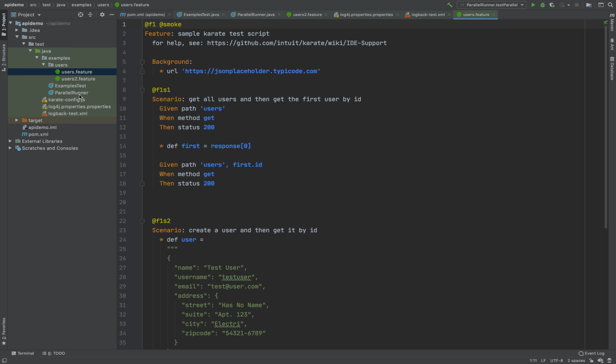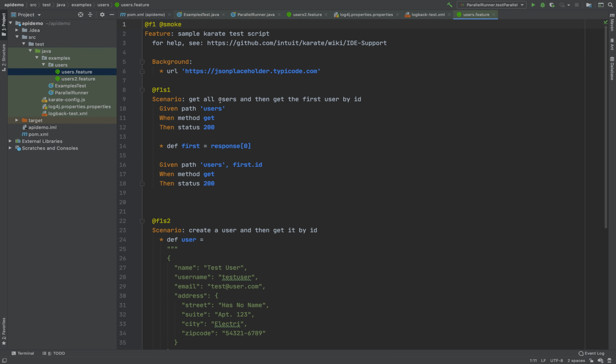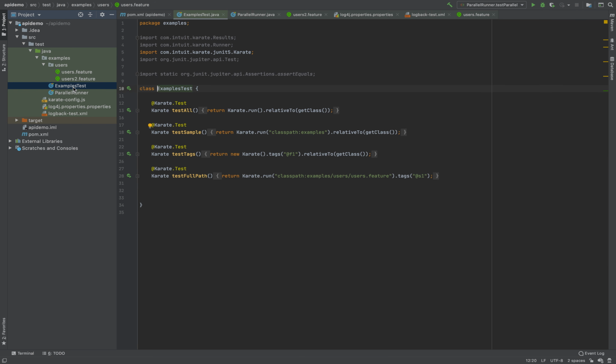We have a runner class too. Once you go to your runner class, you can specify the tag name as smoke, so that it only runs the feature files and scenarios that have a smoke tag. That's the benefit. And if we want to run specific scenarios, not every scenario in a given feature file, we can also give tag names for scenarios as well, like this. We're going to run these scenarios from our runner class to see how the tagging works in the Karate framework, which is really cool, I think.